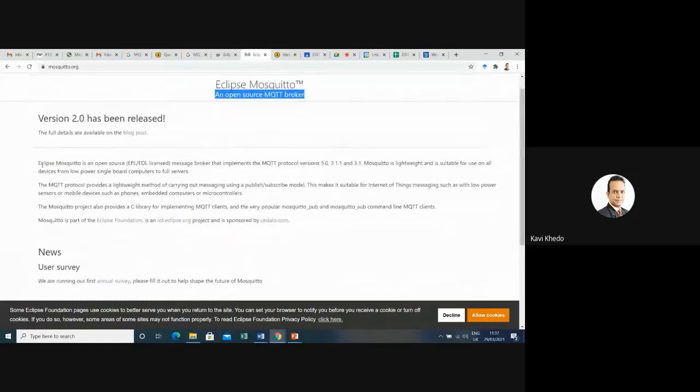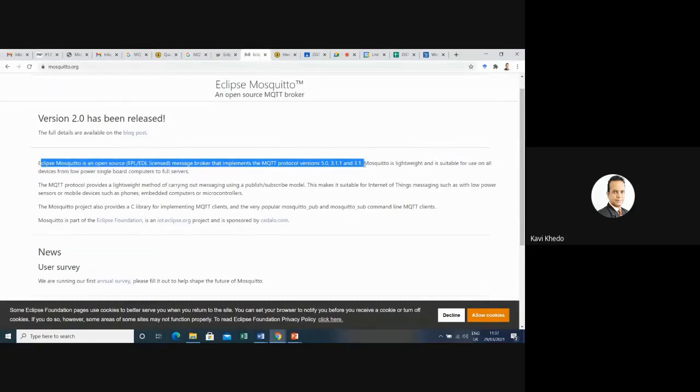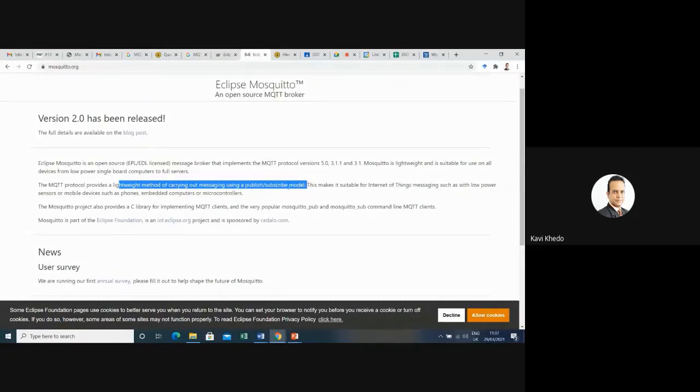Let's see what is written here. Eclipse Mosquito is an open source message broker that implements MQTT protocol version 5.0 and other versions as well. So Mosquito is lightweight and is suitable for use on all devices, from low power single board computers to full servers. So any type of device you can connect to this broker. The MQTT provides a lightweight method for carrying out messaging. This is what we have been studying since this morning, the publish-subscribe model. This makes it suitable for Internet of Things messaging. This is why we are studying it in this module.